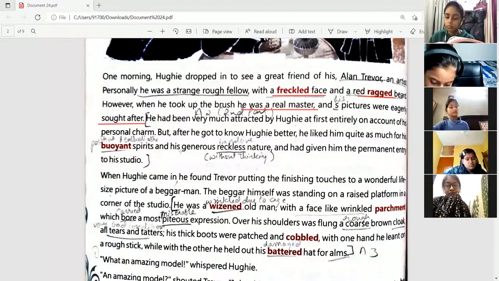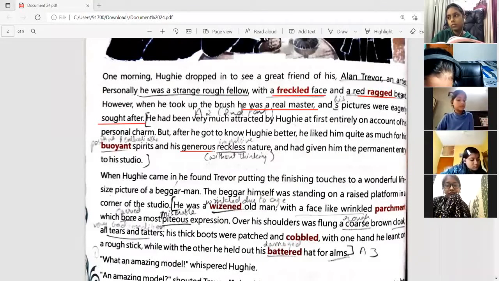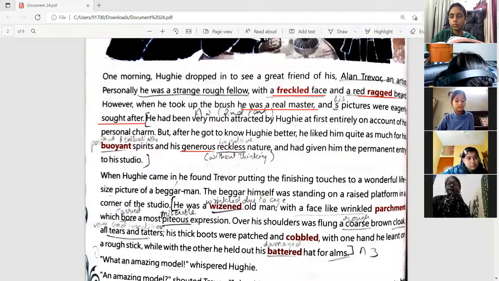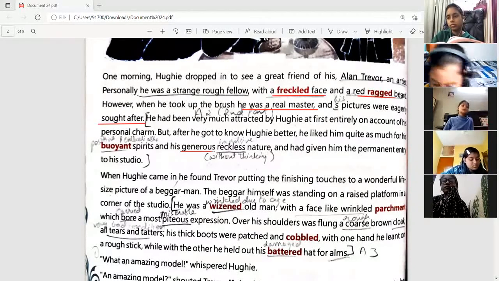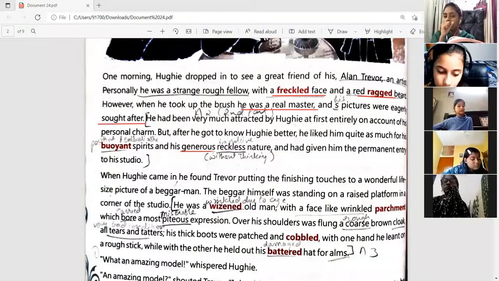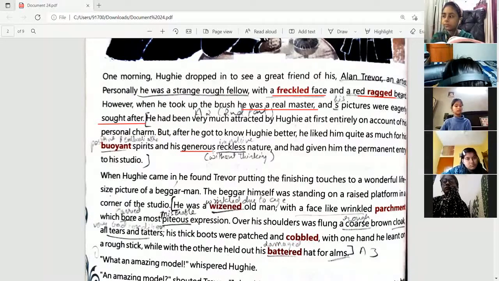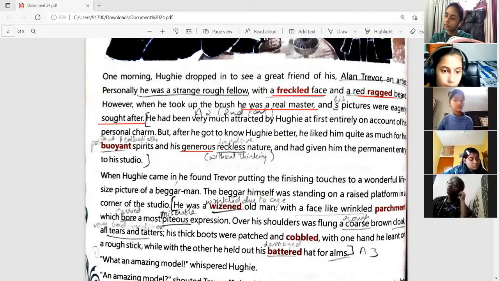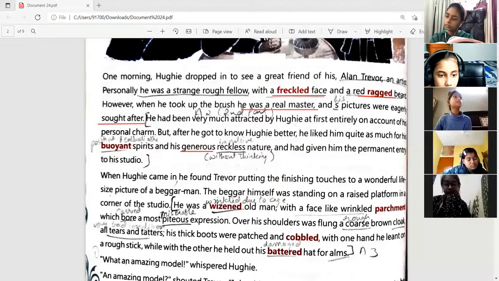Generous means someone who is very courteous, who feels pity for everyone, who empathizes, who has sympathy for everyone, right? So he had a good heart also, this Hughie. Reckless means he was very impulsive in nature. Whenever he saw someone in trouble, he would immediately, impulsively help that person. He would not think twice. That is why he gave the beggar money even when he did not have enough money himself. So he was very generous in nature and very impulsive.